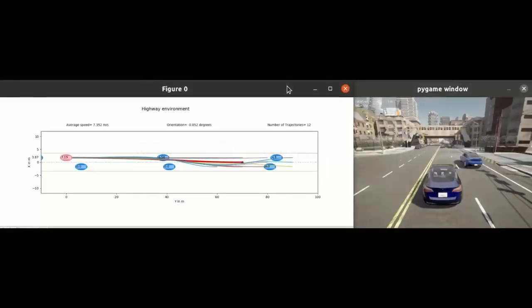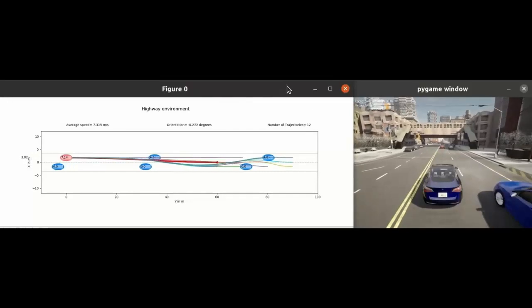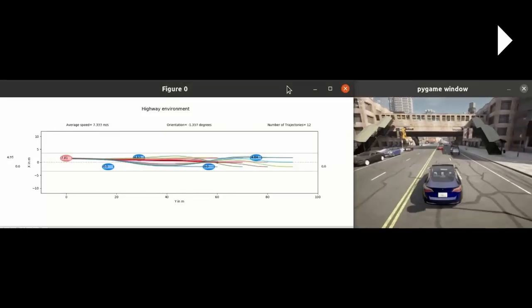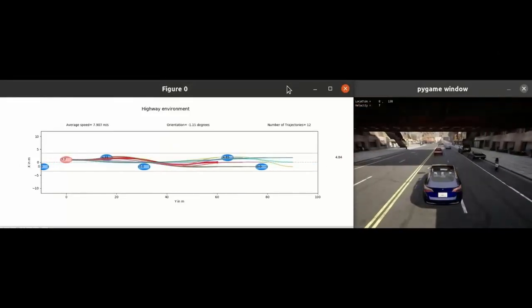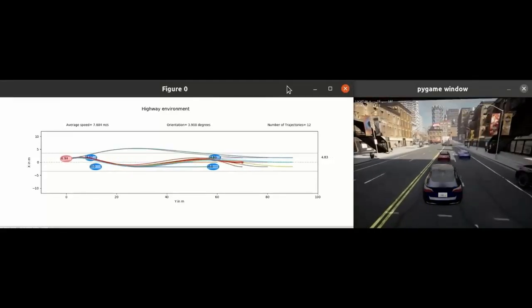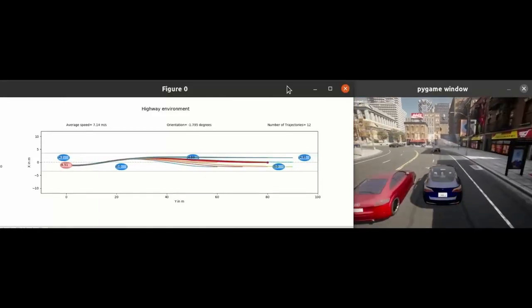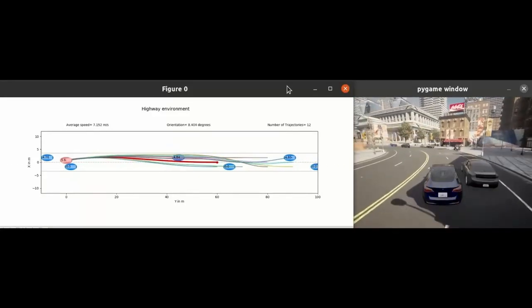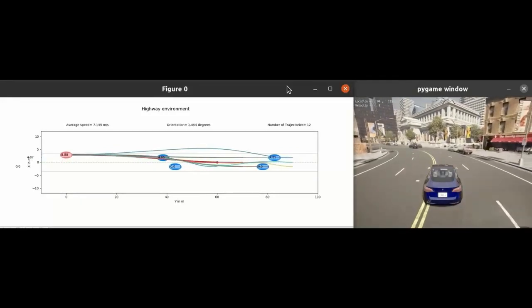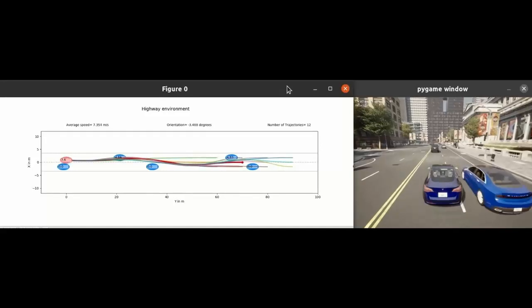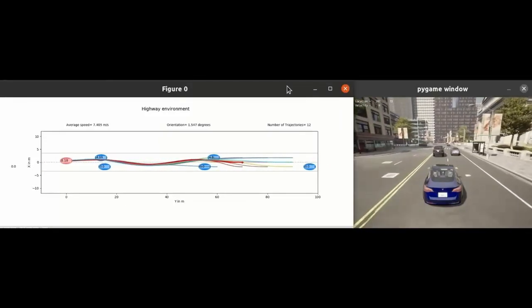We now present a residential driving scenario in a state-of-the-art simulator called Carla. As you can see, there are several parked vehicles with zero velocity, and the ego vehicle needs to avoid collisions with the parked vehicles as well as the slow-moving vehicles in the front to maintain the desired cruise velocity of 7 meters per second. As we can see, the road is curved, but when we convert the problem into the center line reference frame, we get a problem in a road with straight line geometry, as discussed in the main paper.